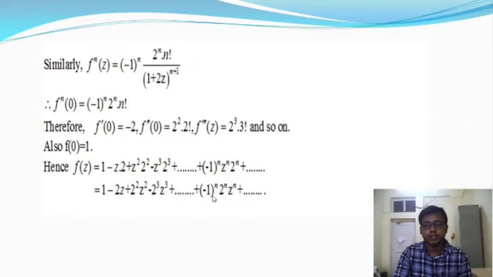The nth term is (-1)^n × 2^n × z^n, and so on up to infinity. Clear?